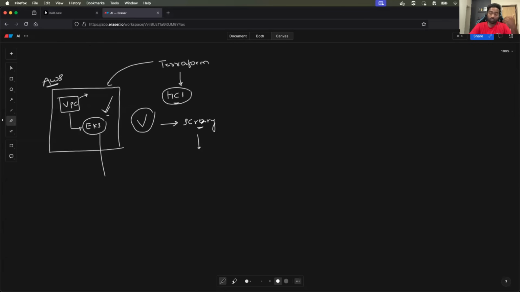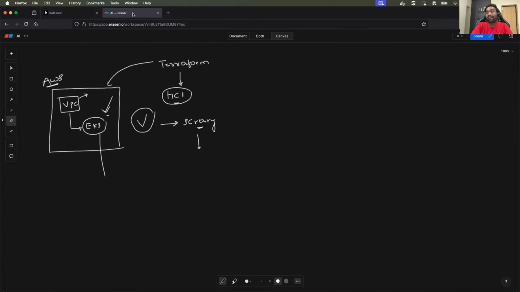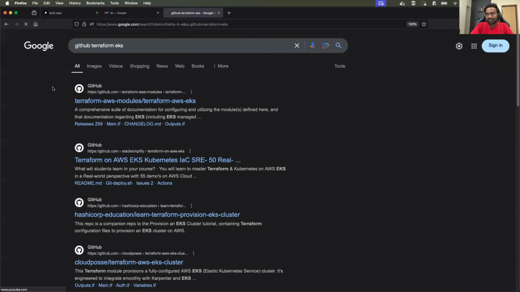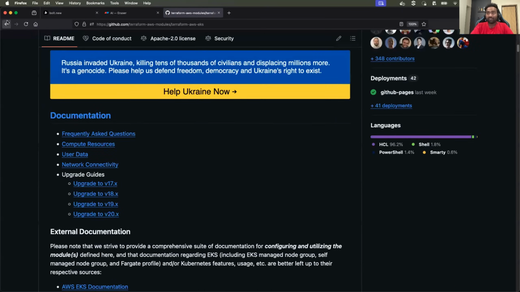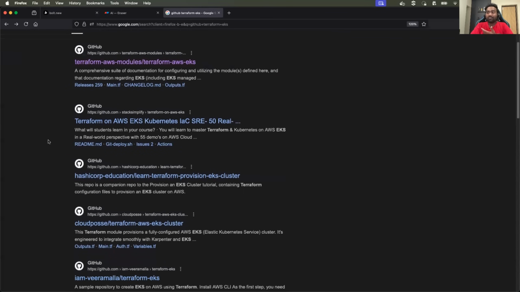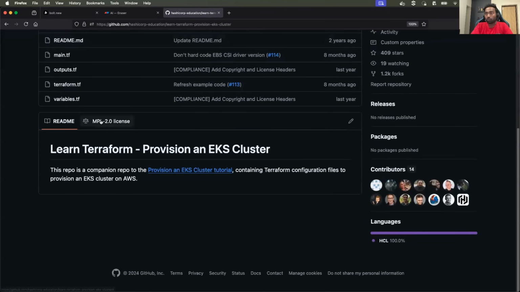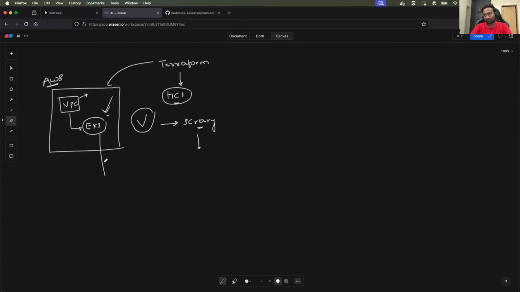In that way, it's not too scary because this particular task that I have done, an average DevOps engineer could do this in maybe 2 to 3 hours. Because if I just go to GitHub and search for Terraform EKS, right? There is enough information on GitHub as well, where there are a lot of projects. If I go to those projects, I can actually implement an EKS cluster by taking some time out and going through the documentation. Bold.new has made things a little easier for us.